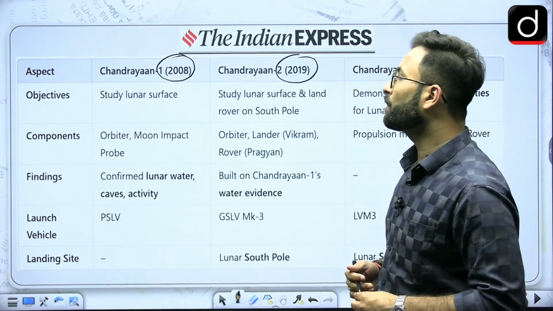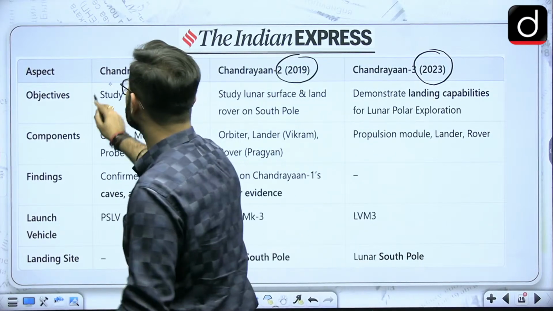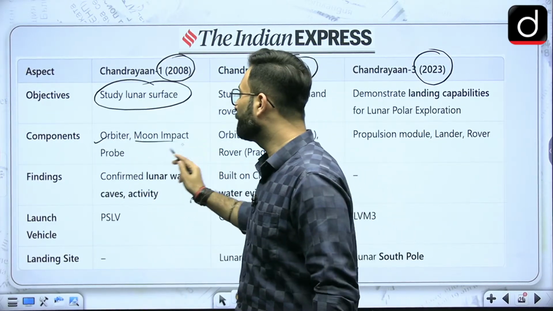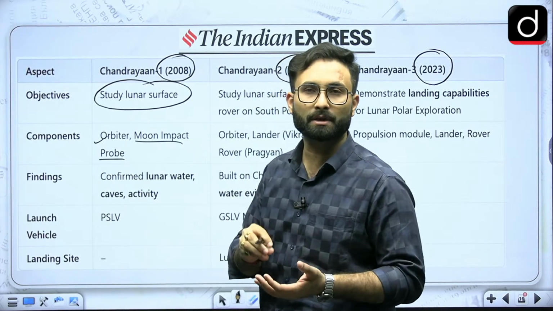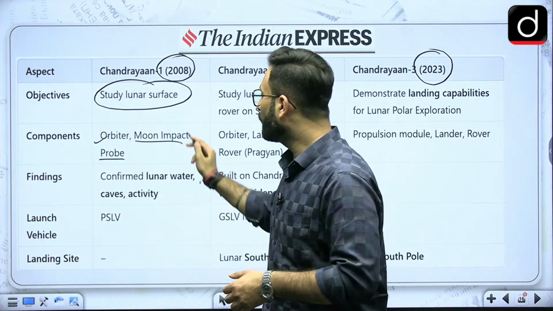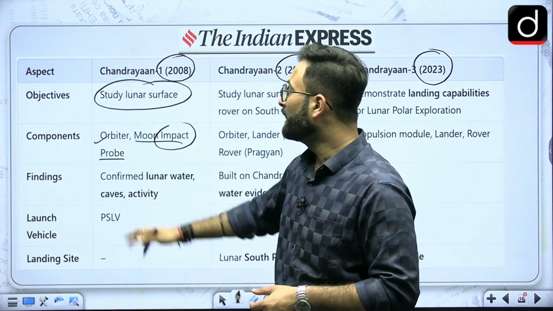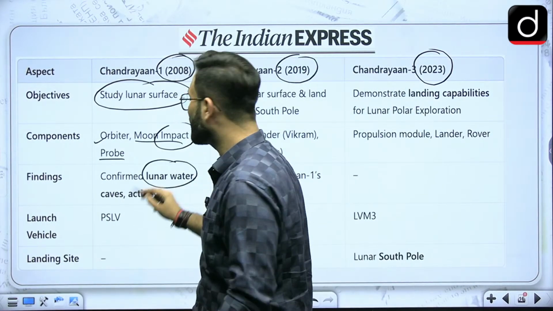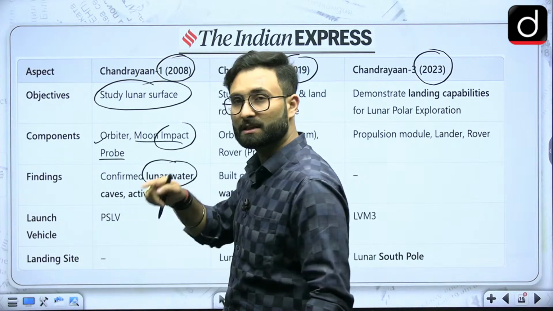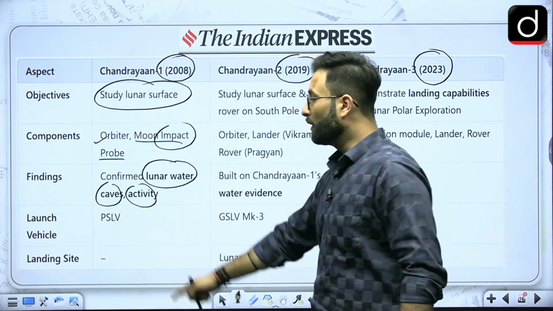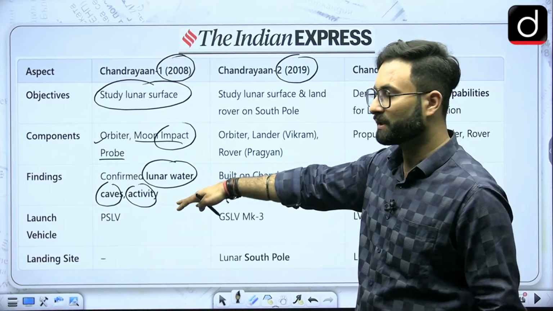Here, the objective of Chandrayaan 1 was to study the lunar surface. It had an orbiter with it, and a moon impact probe was there. When we talk about the soft landing, there is another impact landing, so they went for the moon impact probe. Coming to the next one, findings: the presence of lunar water was confirmed by Chandrayaan 1, so that is very important. Other than that, caves and other features have been seen. The launch vehicle was the Polar Satellite Launch Vehicle, that is PSLV.